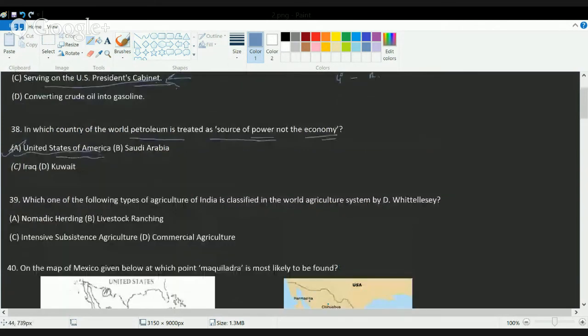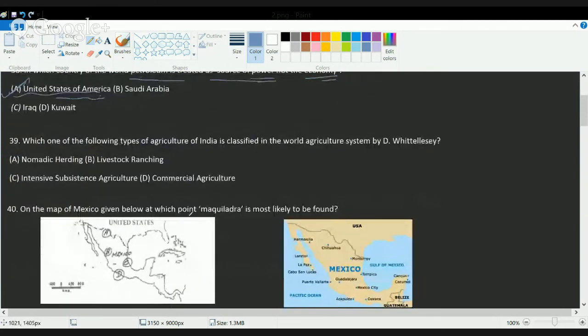The next question is, which one of the following types of agriculture is classified in World Agriculture System by D. Whittlesey? For this, I would suggest that you refer to Whittlesey's classification that we have already covered in a separate class. If we talk about the 13 major regions given by Whittlesey's classification, we'll get to know only commercial agriculture is the type which is not classified by Whittlesey. Rest all are given under the classification propounded by Whittlesey.